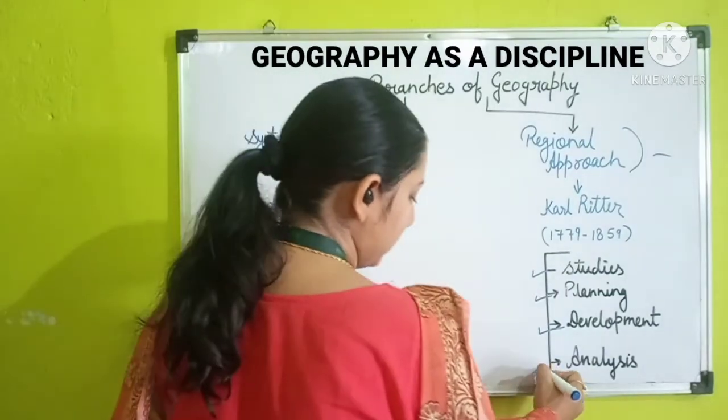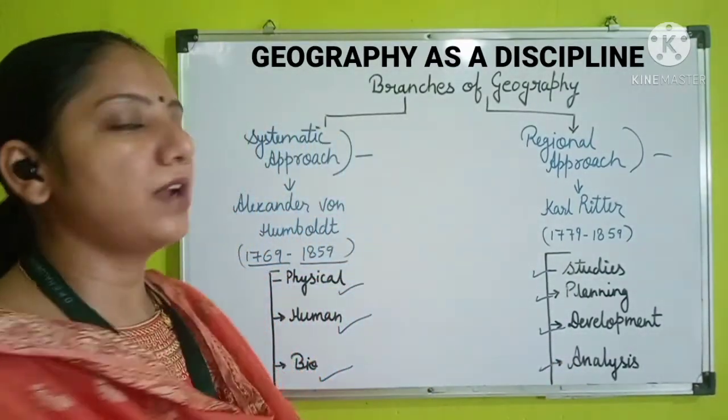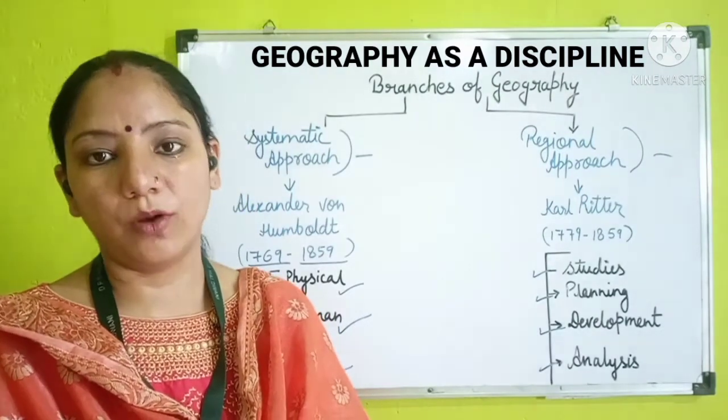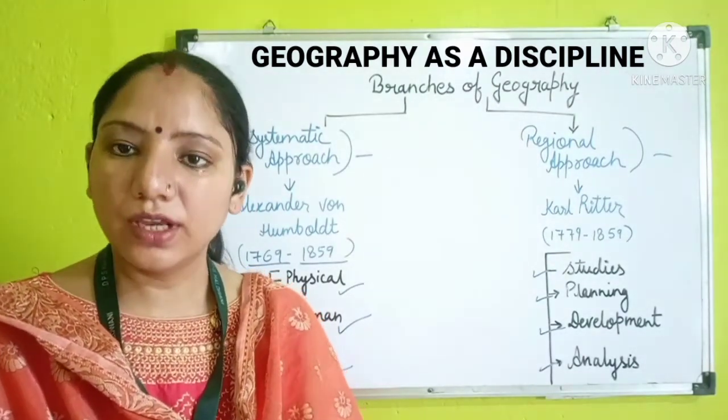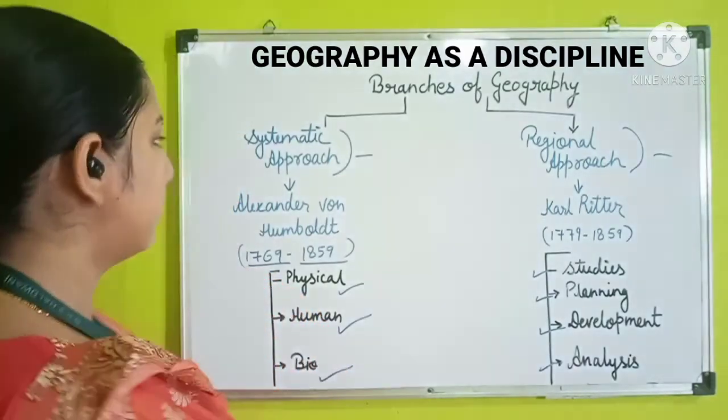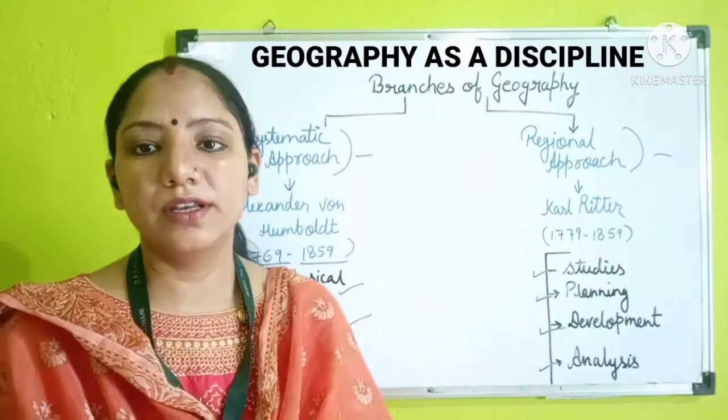In the analysis we can see the results, and accordingly we get some output from that approach. So here we will see some more differences between the systematic approach and the regional approach.